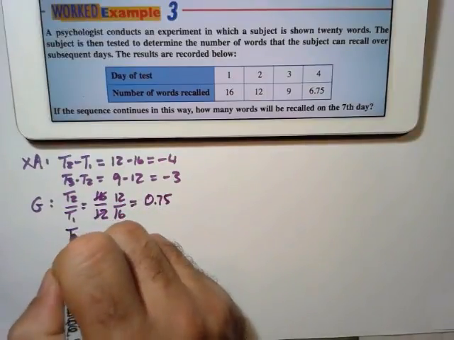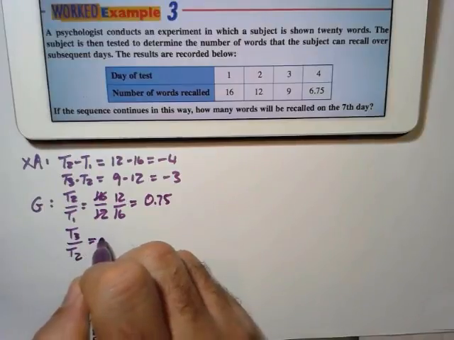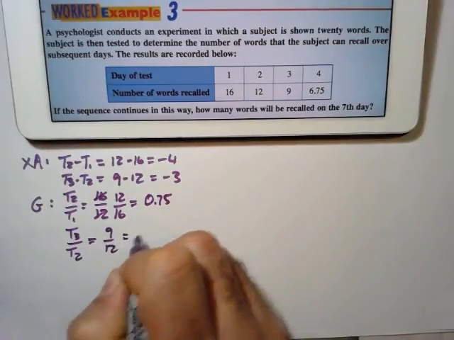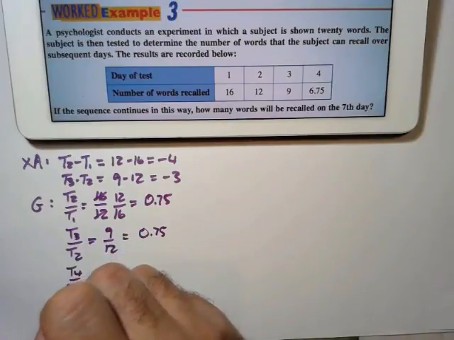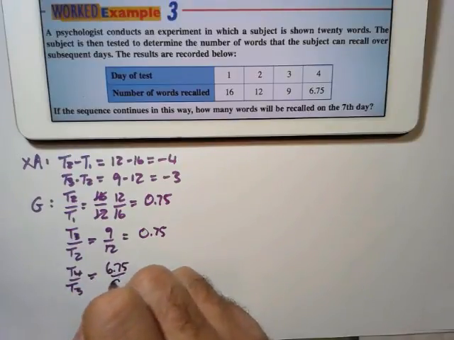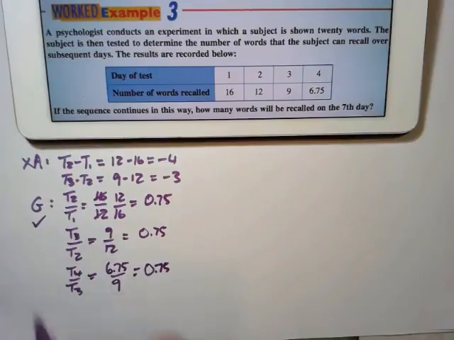And I'm going to say T3 divided by T2. That will give us 9 divided by 12. That equals 0.75. What is T4 divided by T3? 6.75 divided by 9, which also equals 0.75. So now we know it's a geometric sequence.